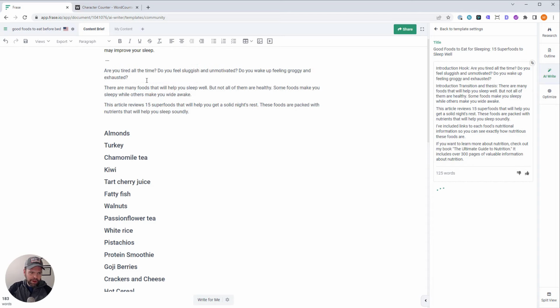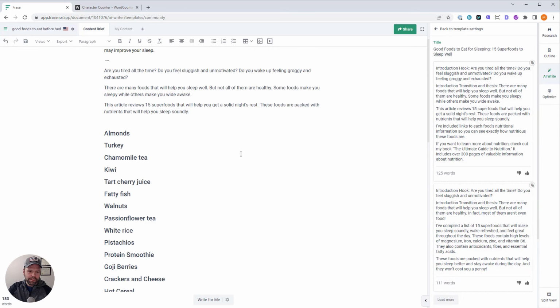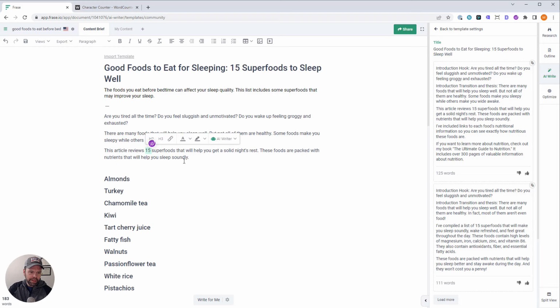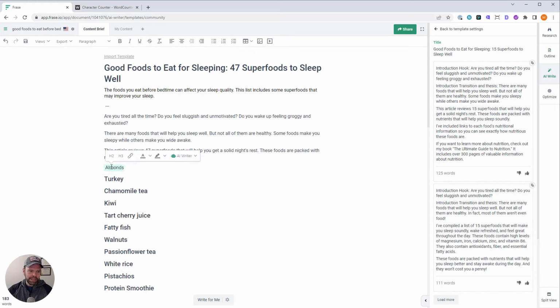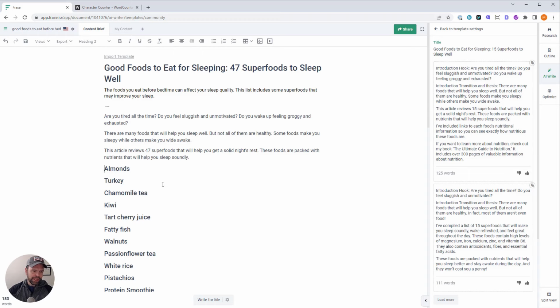And what we're left with is, are you tired all the time? Do you feel sluggish and unmotivated? Do you wake up feeling groggy and exhausted? There are many foods that will help you sleep well, but not all of them are healthy. Some foods make you sleep while others make you wide awake. This article reviews, didn't we have 47 superfoods that will help you get a solid night's rest. These foods are packed with nutrients that will help you sleep soundly. That sounds great. I don't need to look at anything else. We're just going to go with those things.